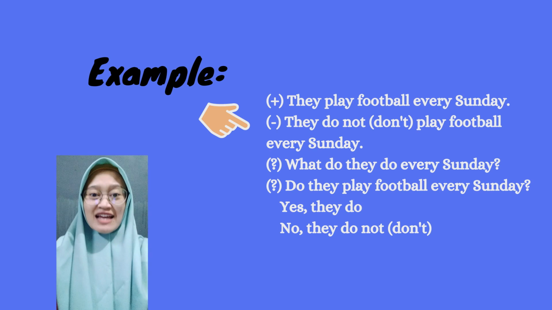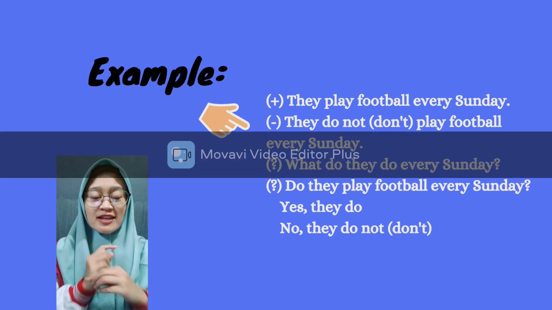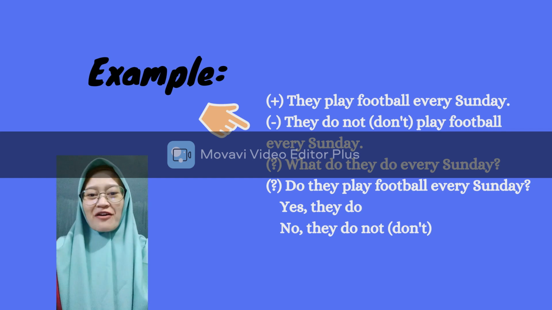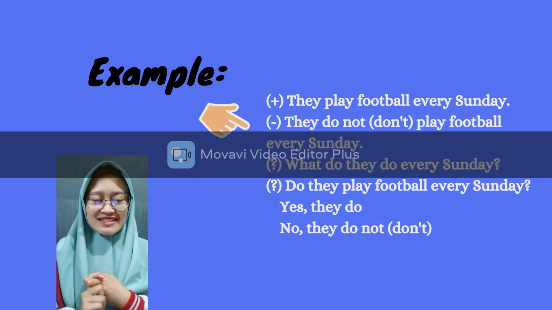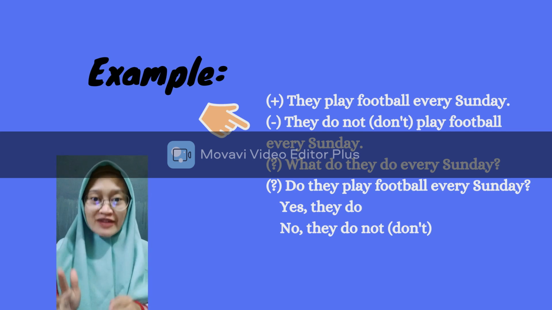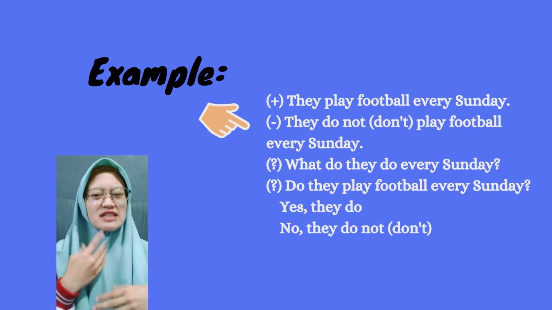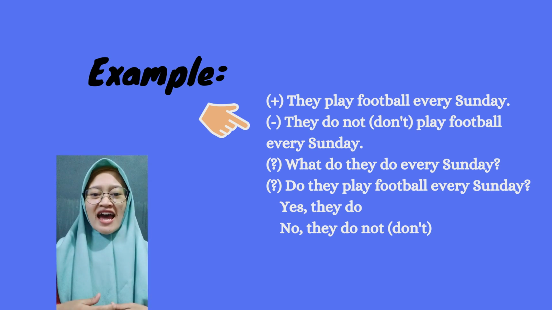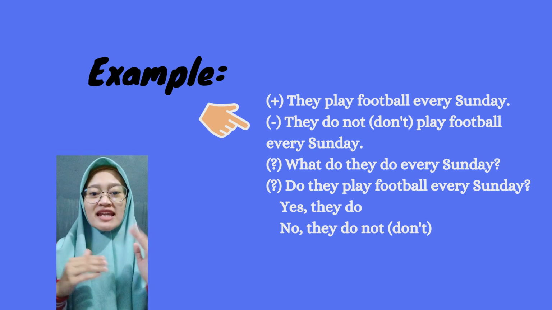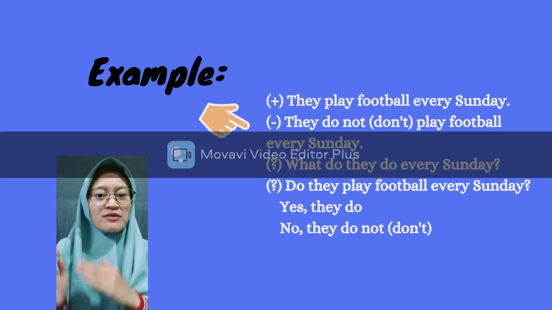And now let's check out examples of the verbal sentence of simple present. The positive sentence is: they play football every day. Okay, it's usual, every day they always play football. And then the negative: they do not or don't play football every day.